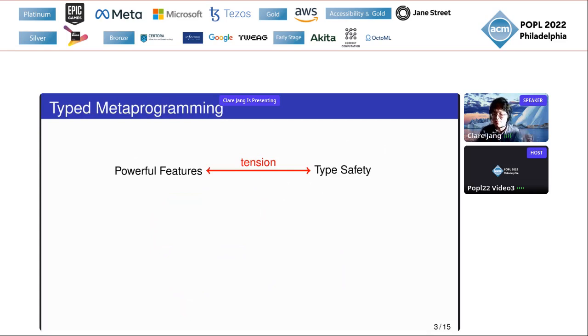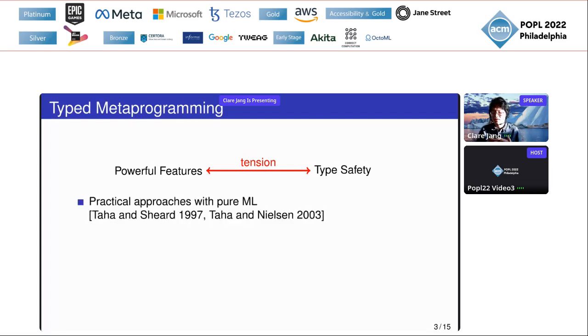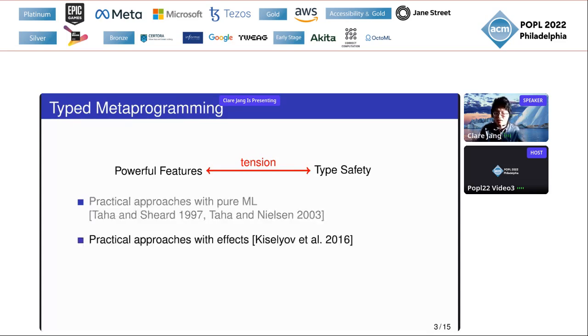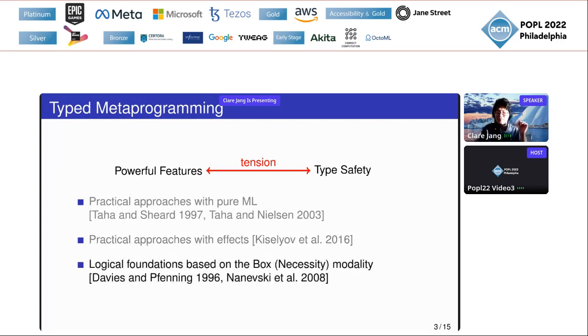There have been several approaches to provide a type-safe metaprogramming system with powerful features such as open code fragments and effects. Tao and Shield, as well as Tao and Nielsen, provided a type system for pure functional metaprogramming from a practical point of view. Kiselyov et al. suggested an ML-based system that can handle side effects as well. On the other hand, Davies and Pfenning and Nanevski et al. provided a logical foundation for metaprogramming based on the box modality.